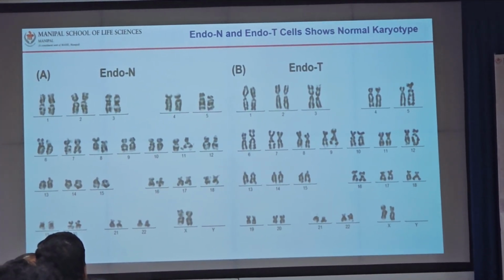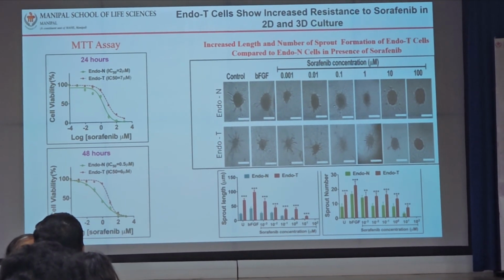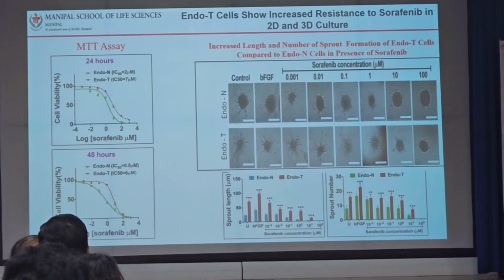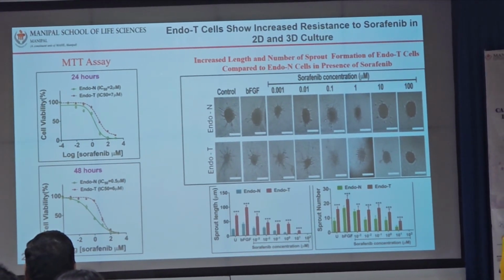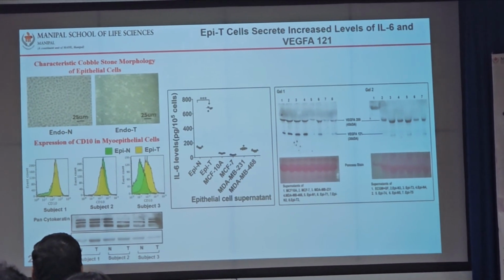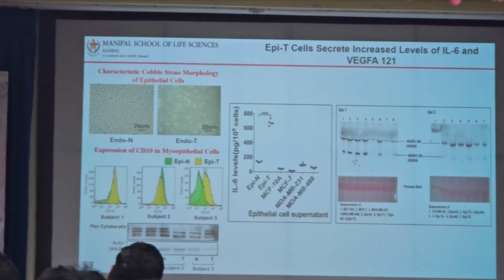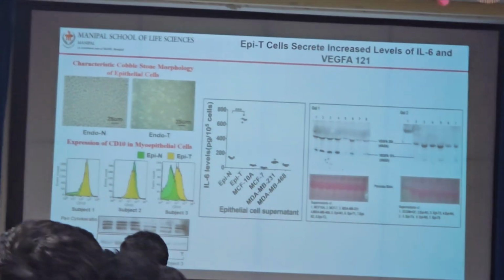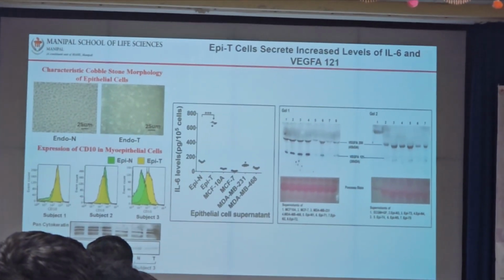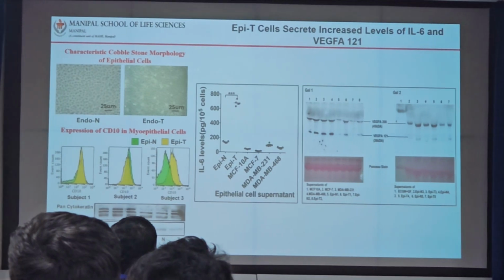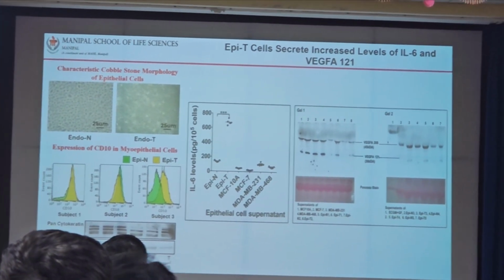We again characterized them by their functional assays, like proliferation assays in response to sorafenib, which is an anti-VEGFR kinase drug. In both 2D and 3D cultures, we did many assays to prove that these are very pure populations of endothelial cells coming from breast. We also characterized tumor endothelial cells, tumor epithelial cells, and myoepithelial cells by CD10, and estimated levels of IL-6 and VEGF-A.